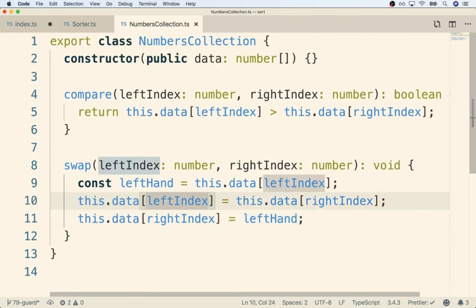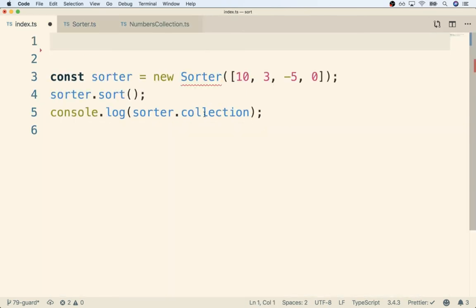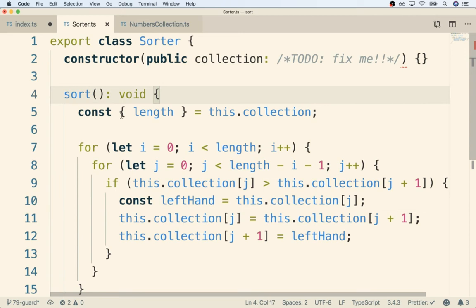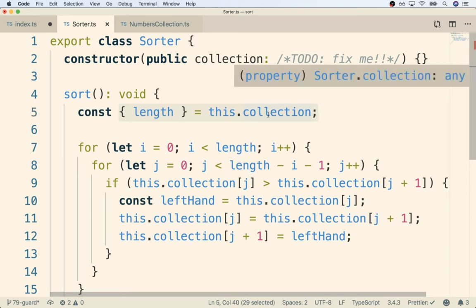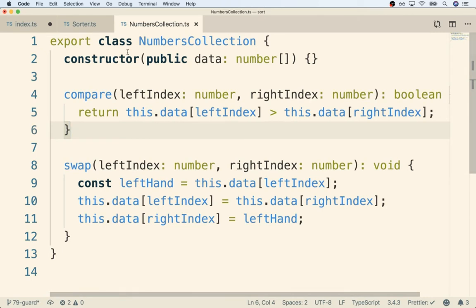Okay, now the very last thing we have to do here, remember back inside of our sorter, to figure out how many elements we are iterating over, we pulled off the length property from our collection. So if we want to keep this same syntax right here, we need to make sure that our collection, which is going to be our numbers collection, has a length property available on it. So this is going to be the number of elements inside of this data array right here. Again, this is to tell our for loops exactly how many times they are iterating over our collection, or how many steps of iteration there are, I should say.